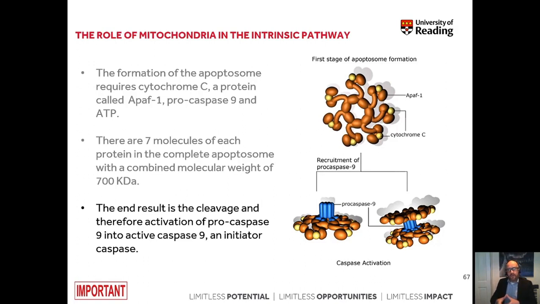The end result of the formation of the apoptosome is the cleavage and therefore activation of the procaspase 9 into active caspase 9, which is an initiator caspase for the intrinsic apoptosis. So again, if the extrinsic or receptor-mediated apoptosis is activated, this leads to cleavage of procaspase 8. In contrast, in the intrinsic pathway, procaspase 9 is activated within the multi-protein complex called apoptosome.